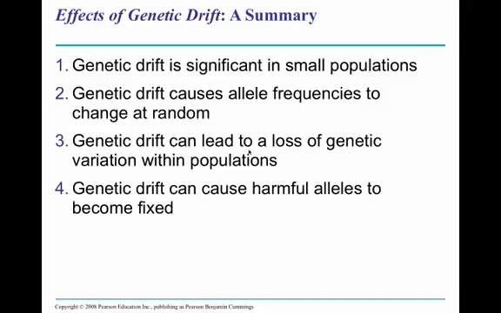Again, look at that illustration with the bottle in it. And genetic drift can cause harmful alleles to become fixed. So they're probably heading that way, if not already there, with those prairie chickens, that there are harmful alleles that were just the primary allele, or the only allele, in that population.